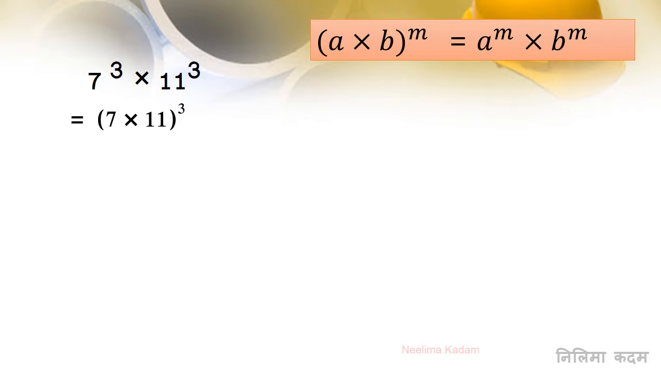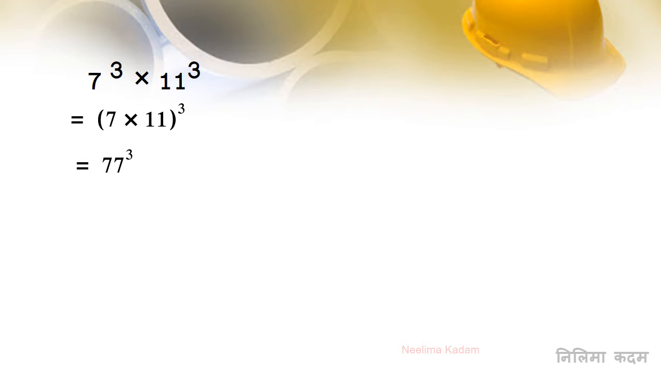एक उदाहरण आपण पटकन बघूया. 7 raised to 3 into 11 raised to 3. घातांक समान आहेत, exponents are same, so we will use the rule a into b raised to m is equal to a raised to m into b raised to m. With the help of that rule, 7 into 11 whole raised to 3 because exponent is same, that is equal to गुणाकार केला आपण कंसातील संख्यांचा 77 raised to 3.